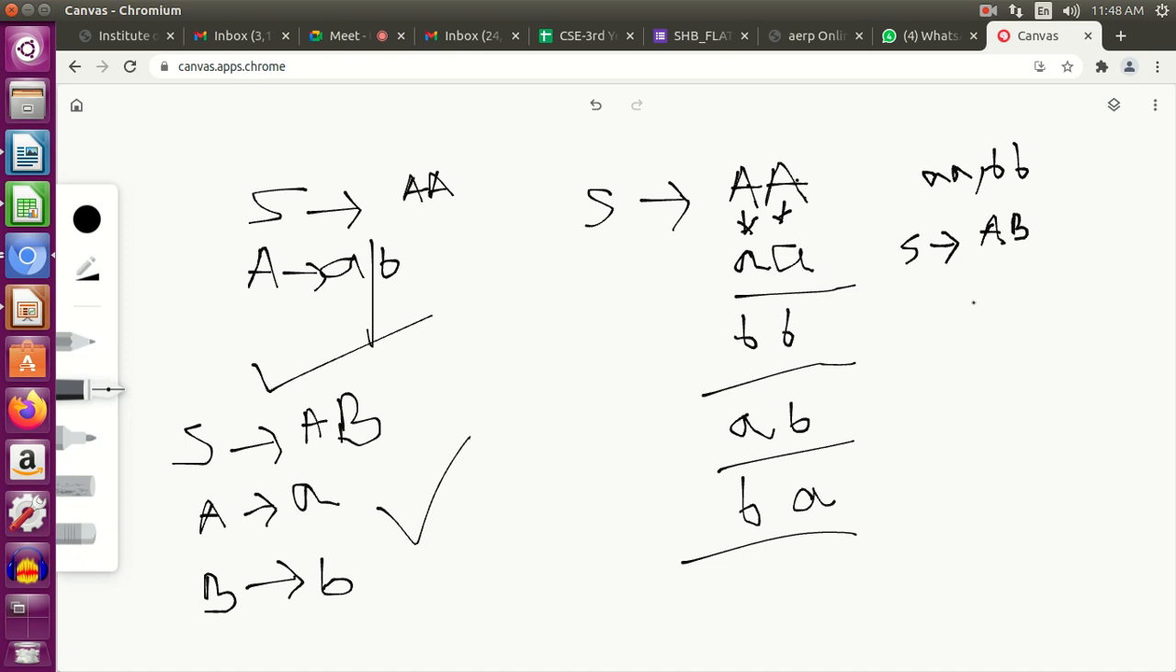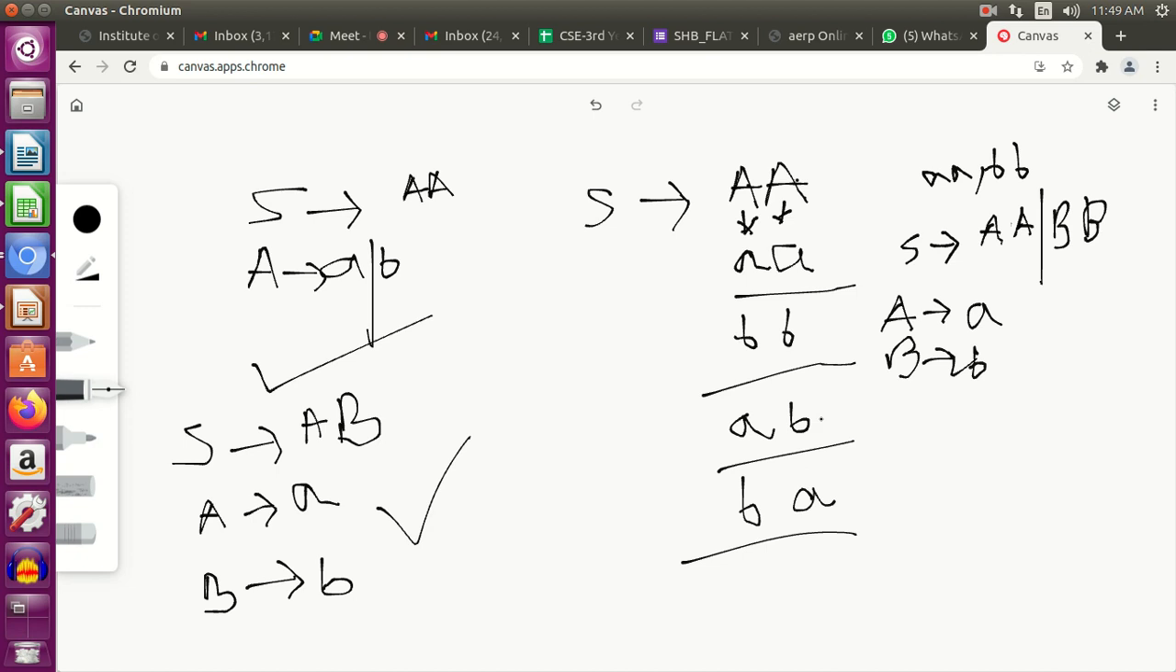We can write something like this. I can write S tends to AA, okay, or S tends to BB, okay. This is my first production rule. Second, I can write A tends to A and B tends to B. Okay. See, this is very easy.